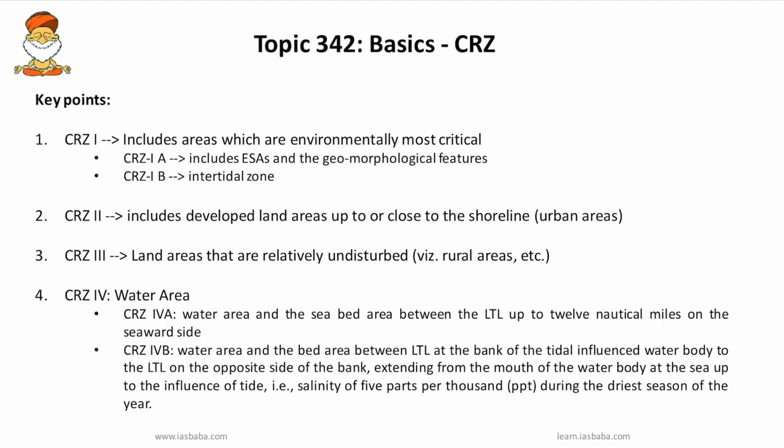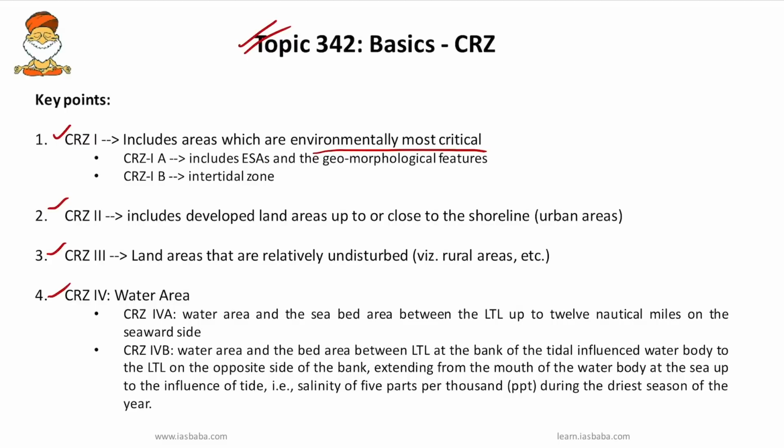So next important topic, we'll understand the basics of how the coastal regulation zones are divided into different classes. CRZ is divided into four important classes, that is CRZ1, CRZ2, CRZ3 and CRZ4. CRZ1 includes areas which are environmentally most critical.